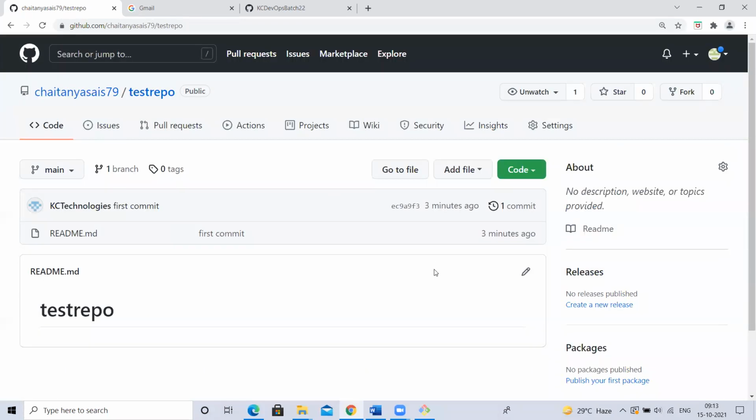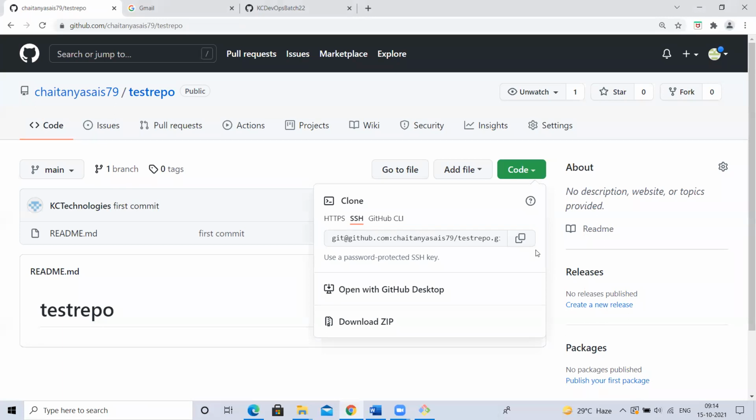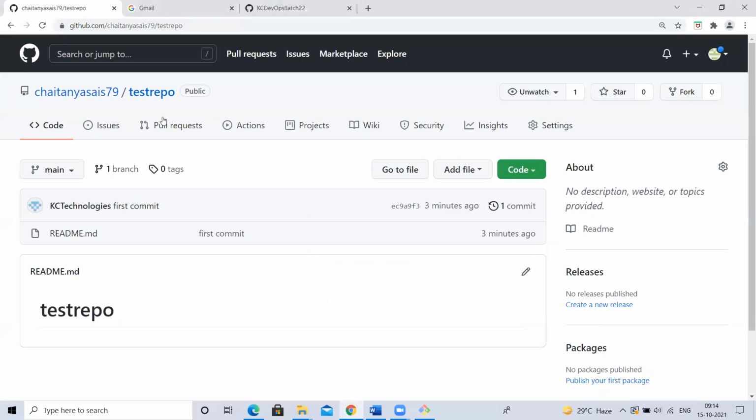So a lot of steps are involved. That is the reason I said that always when you create a repository, to overcome all these steps, initialize that repository with one README, so you can easily clone. But here I created an empty repository. I followed all those steps: initialize, create a file, add, commit, push, then add remote. Now, if someone wants to clone, I can give this URL to clone. Instead of all this headache, I can simply create a repository with that README file. So it will be initialized, I don't need to repeat these, I don't need to execute these many commands, and I can easily clone. Yes or no? Yes, sir.